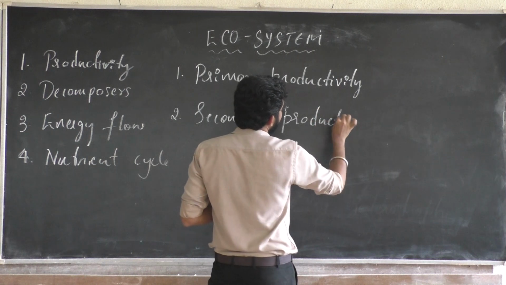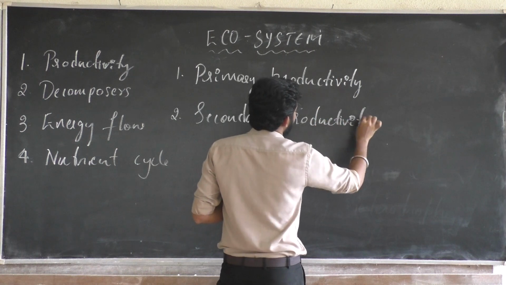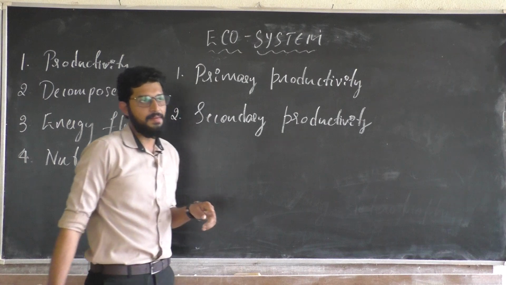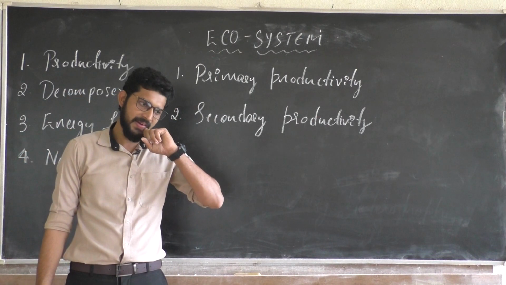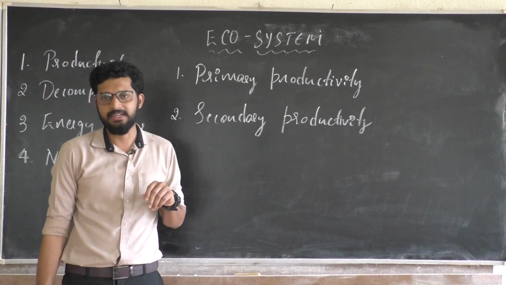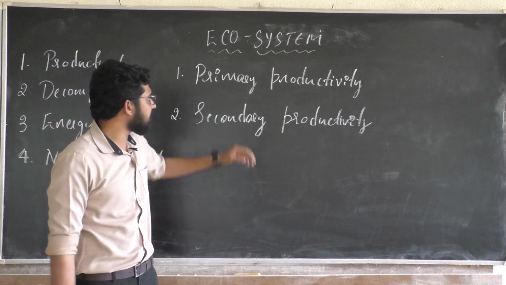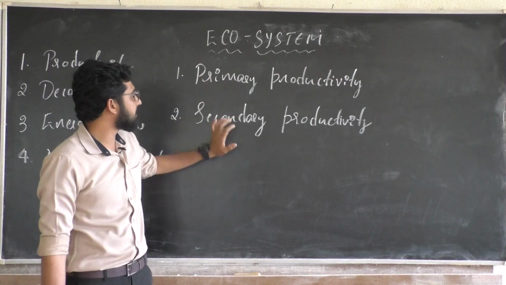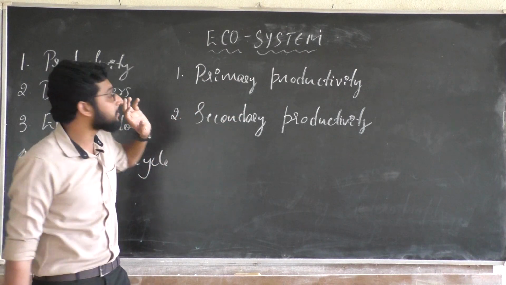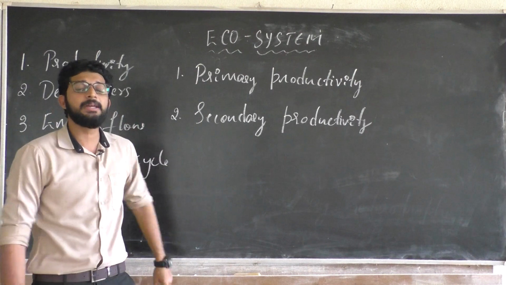Primary productivity and secondary productivity. Productivity is nothing but the amount of formation of organic matter by the organisms in general. If I want to talk very scientifically, I have two terms, and I should explain these two terminologies: primary productivity and secondary productivity. What do you mean by primary productivity, sir? What do you mean by secondary productivity, sir?